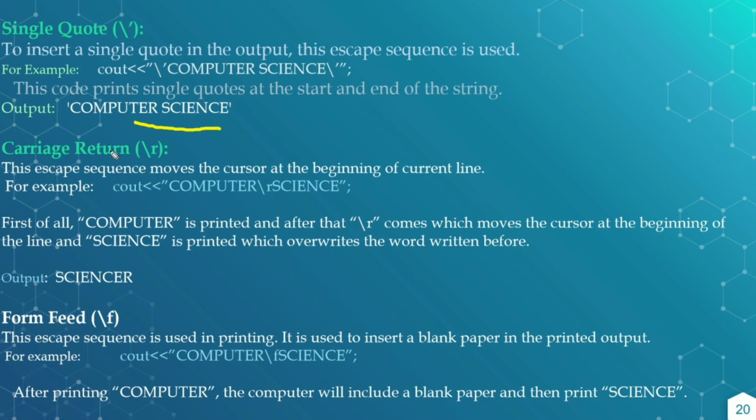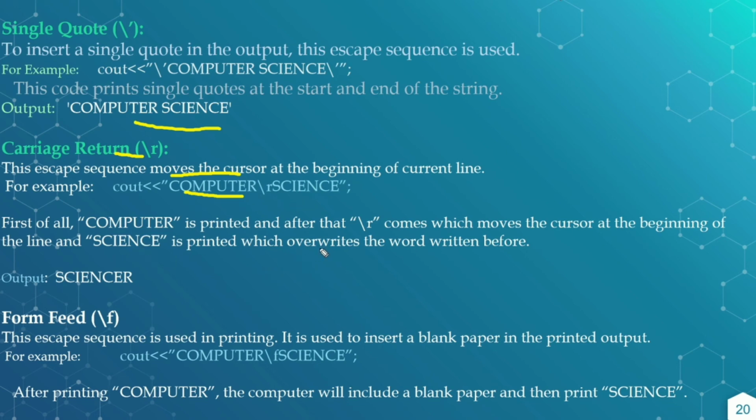And next is the carriage return. This escape sequence moves the cursor to the beginning of the current line. For example, if we write cout "computer backslash r signs", first computer is displayed as usual, and after that we have the backslash r, which moves the cursor to the beginning of the line. Then we have signs, so signs is displayed.